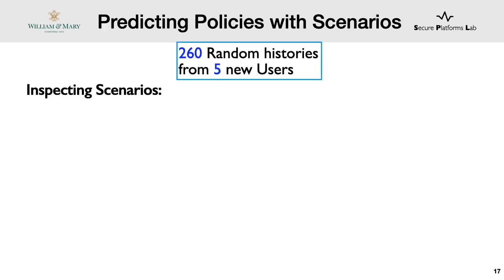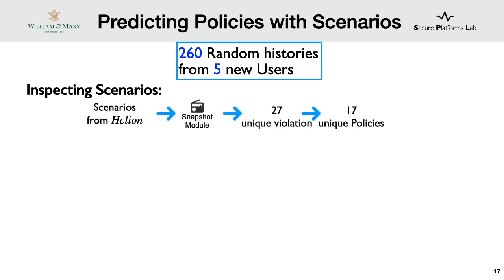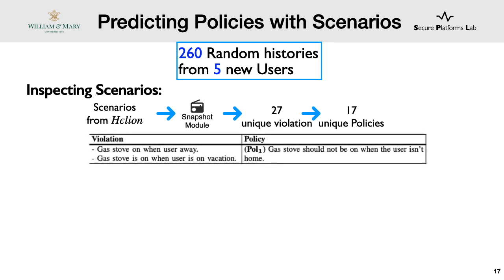So first, we evaluated Helion's usefulness by using it to specify security policies. We sampled 260 histories from the sequence of 5 new users and passed them to the snapshot module. By doing this, we detected 27 security and safety violations, leading to 17 policies. Here's an example where the gas stove was turned on when the user was away.